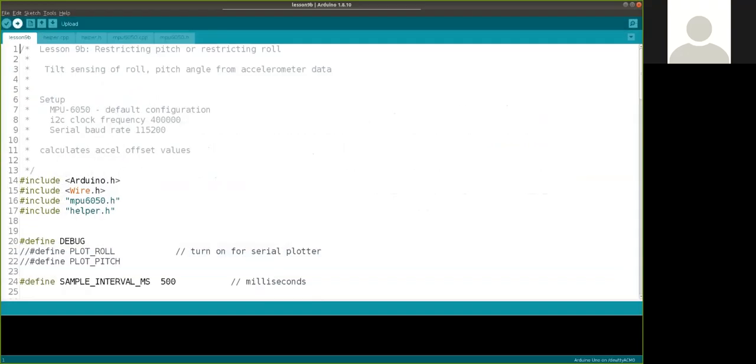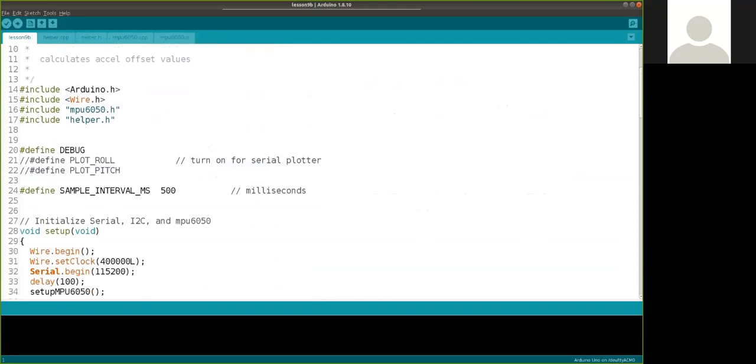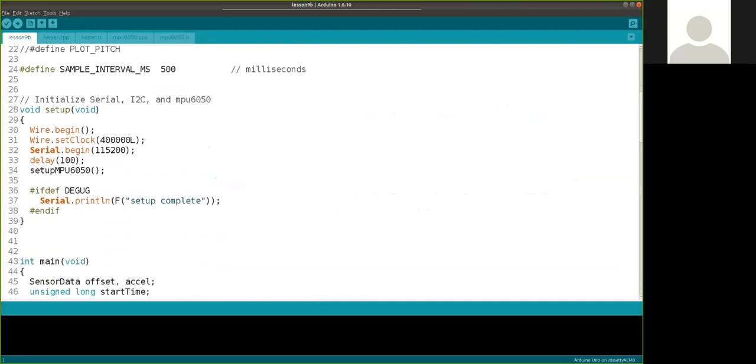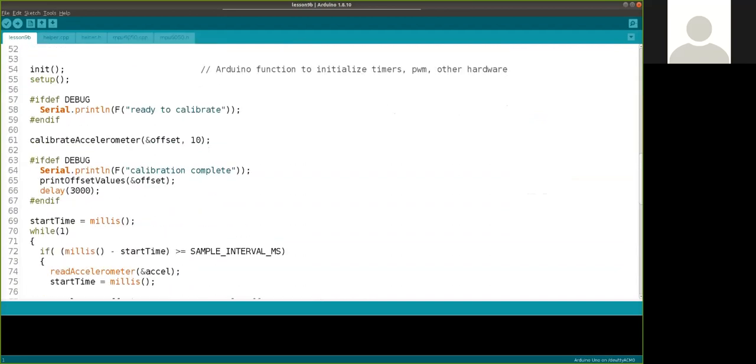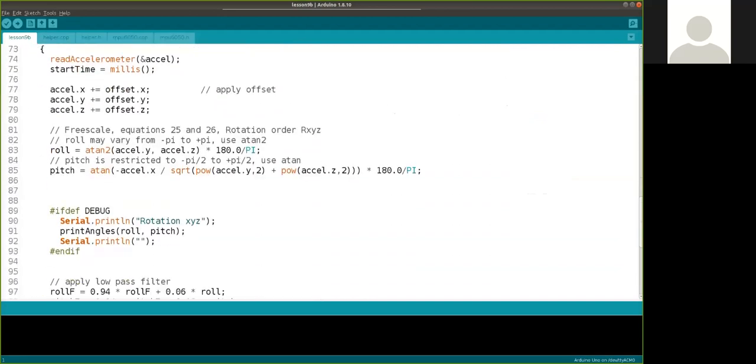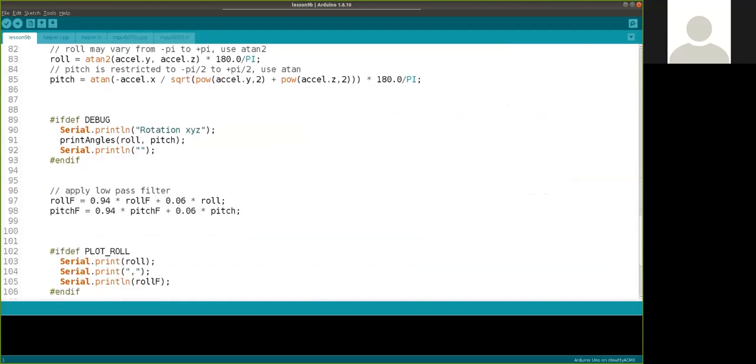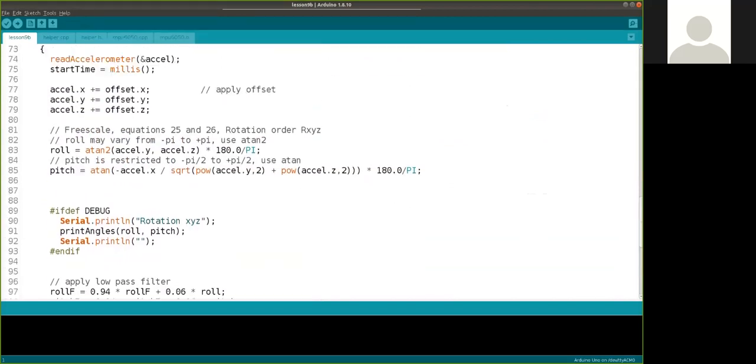Let me load it up here. So this is lesson 9B. By default, I have debug turned on. Here's the only code change: for roll, we're restricting the range to minus pi to pi, so we're using atan2.